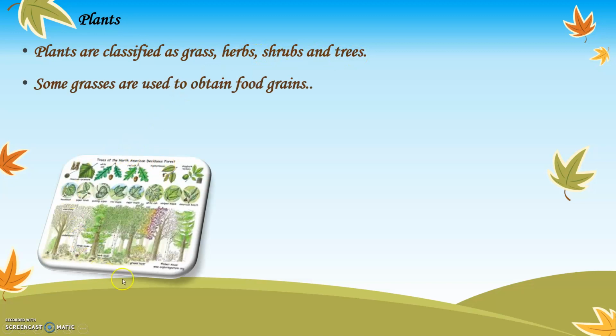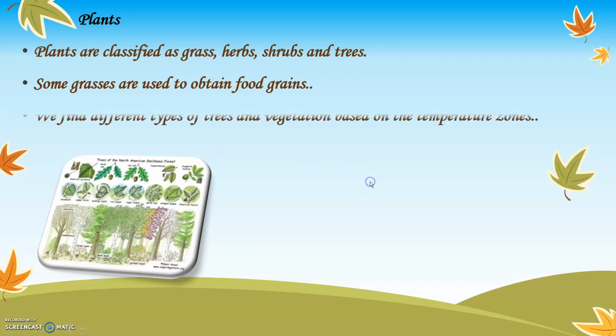You can see over here different types of leaves and trees, because these are different types of plants and trees found on the earth. Some grasses are also used to obtain food grains. For example, you must have seen a rice plant. It looks like a grass. Wheat plant also looks like a grass. So a lot of grasses are also useful for giving us food grains like rice, wheat, jowar, bajra, etc.